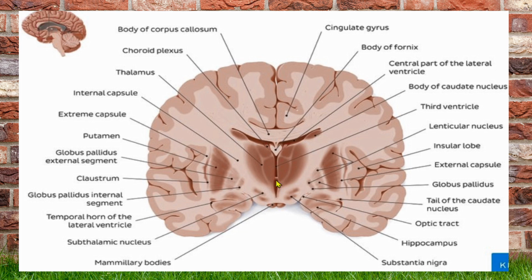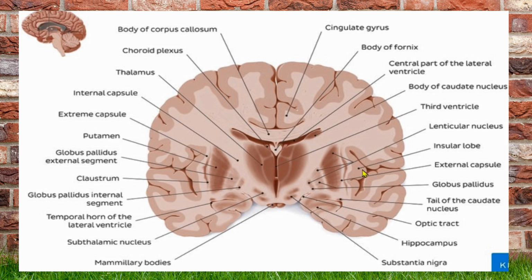So from medial to lateral, the medial-most will be the third ventricle, next will be the thalamus, then still more lateral will be the internal capsule, then the lentiform nucleus, lateral to it the external capsule, then comes the claustrum, then the extreme capsule and the insular lobe.